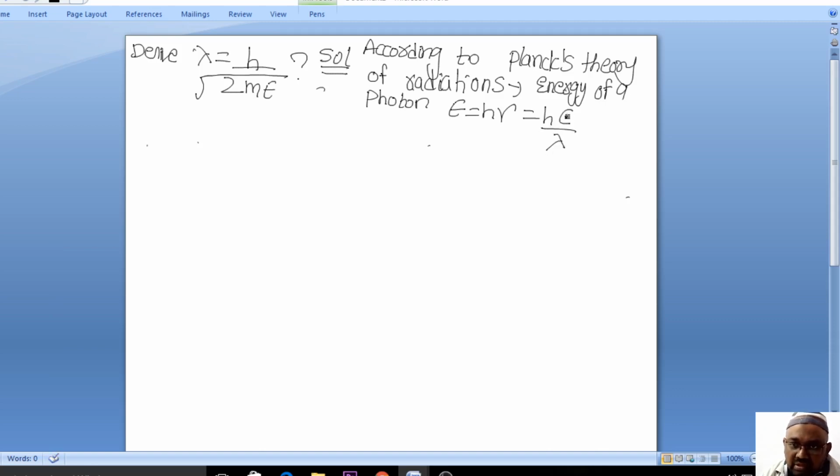Since nu is equal to c by lambda, c is the velocity of light and lambda is the wavelength. I think everybody is familiar with this.